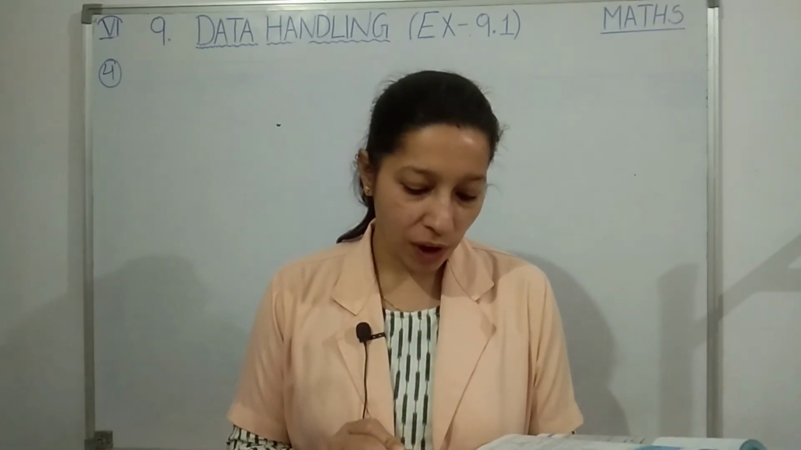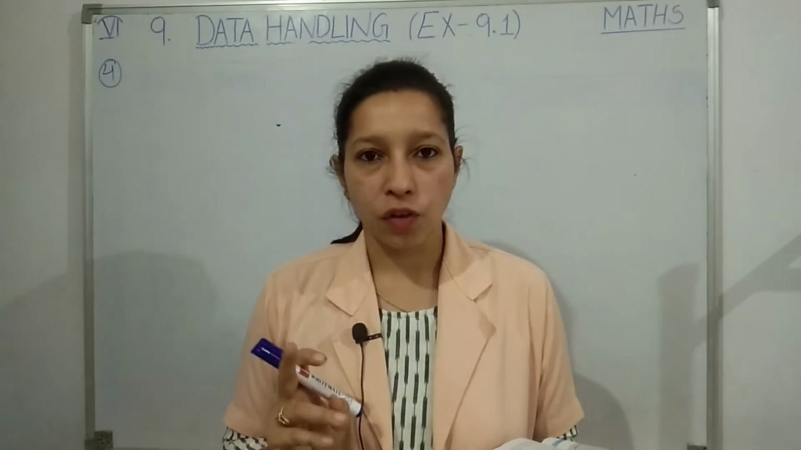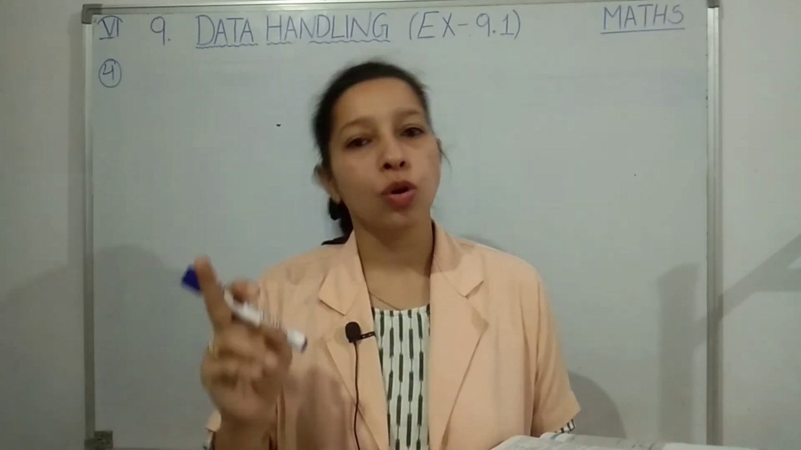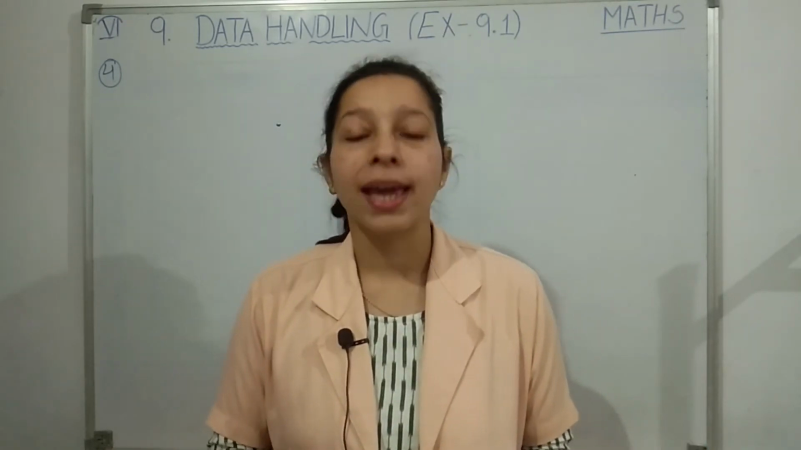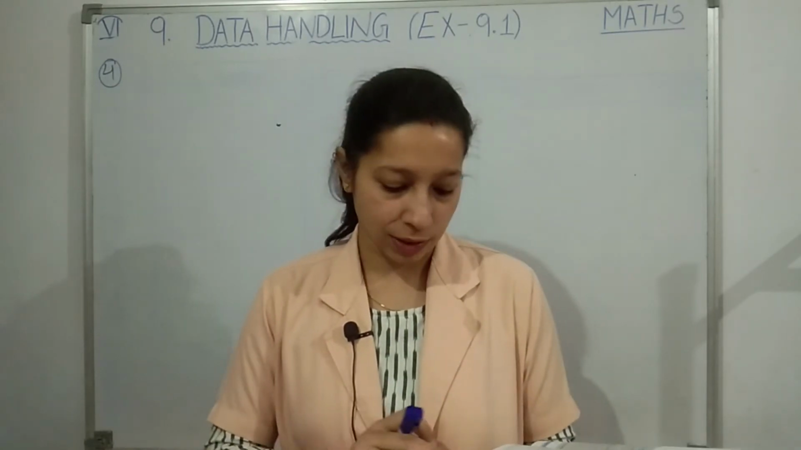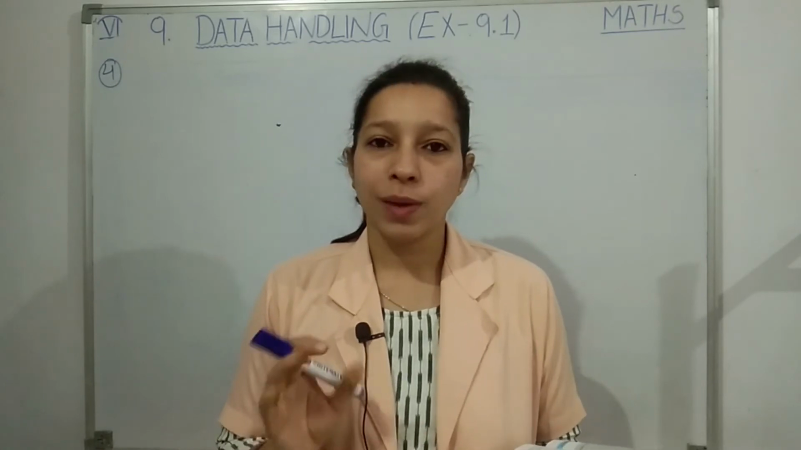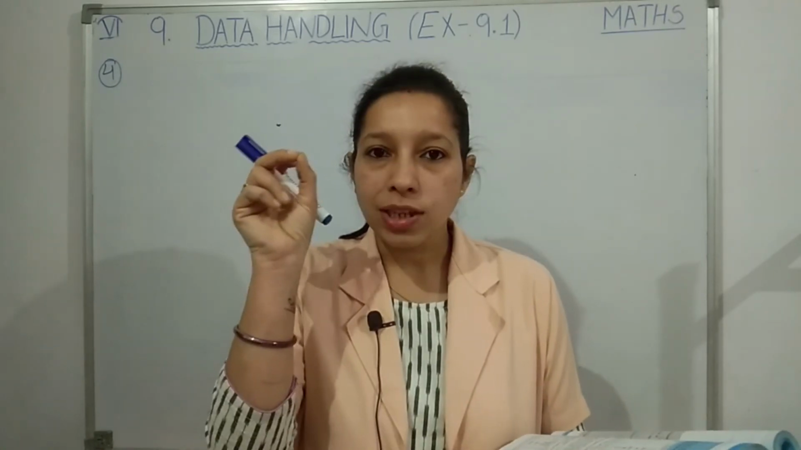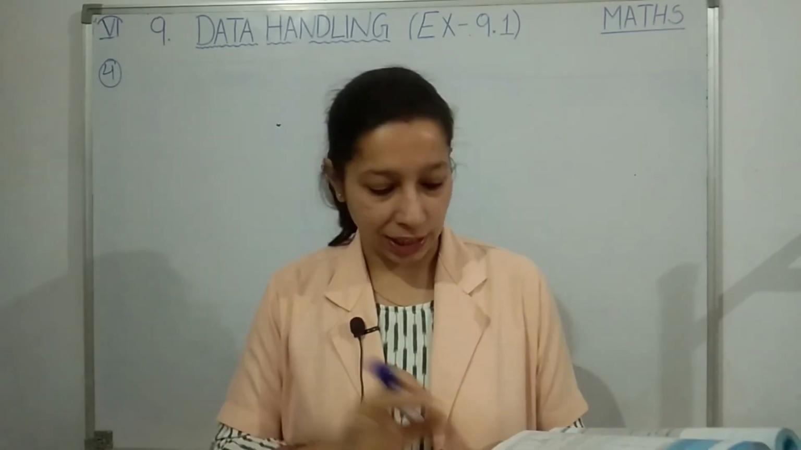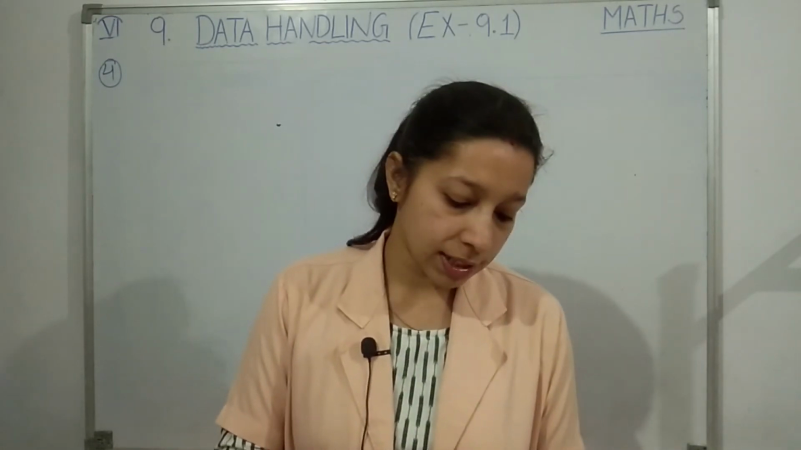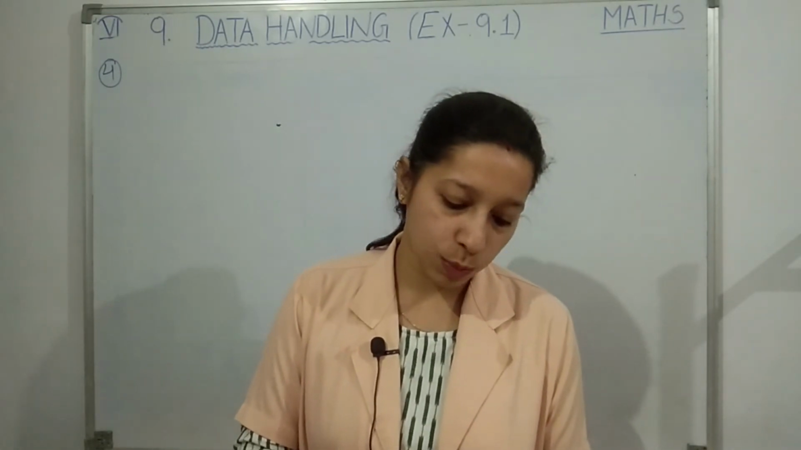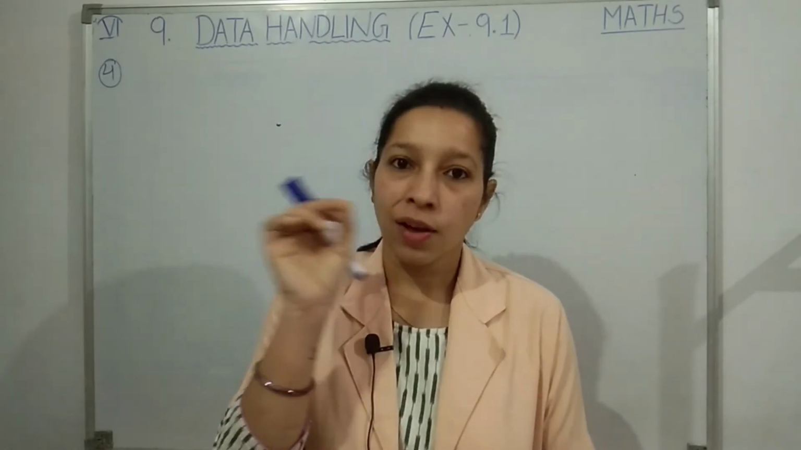1, 2, 3, 4, 5, 6. 6 pictures are given for village A. So 1 picture shows 1 tractor only. That means village A has 6 tractors, students. Okay, village B: 1, 2, 3, 4, 5. Village B has 5 tractors. You can just write the number near the picture. For village A, near the 6th picture you can write 6. For village B you can write 5 near the 5th picture.